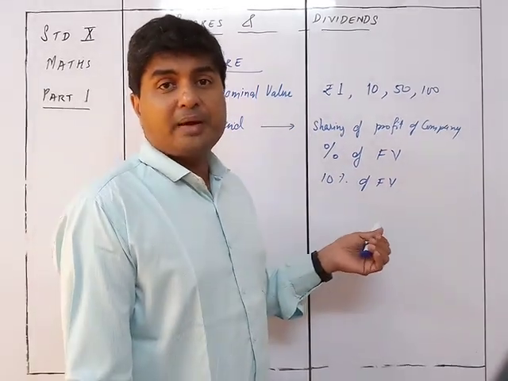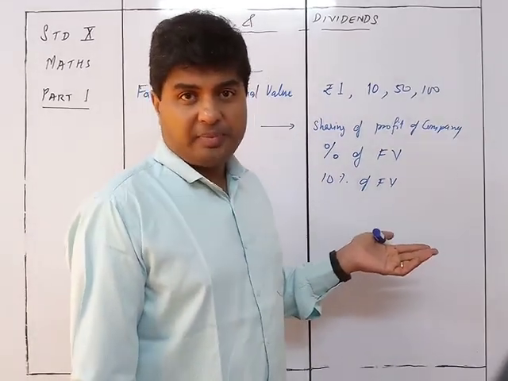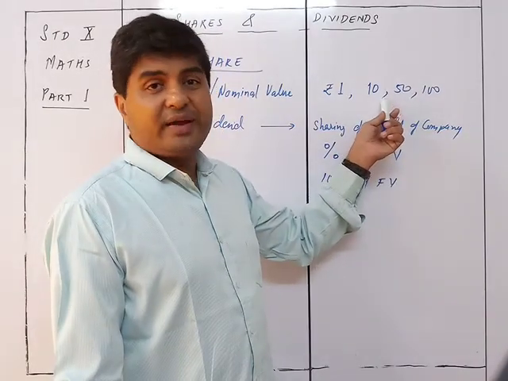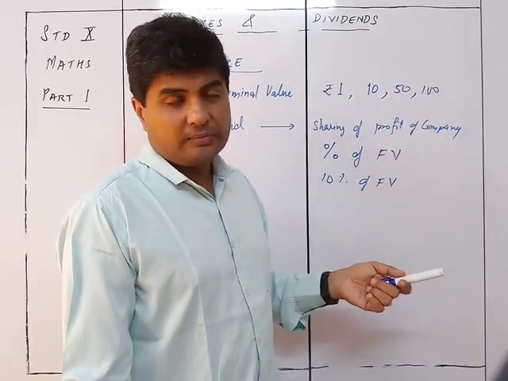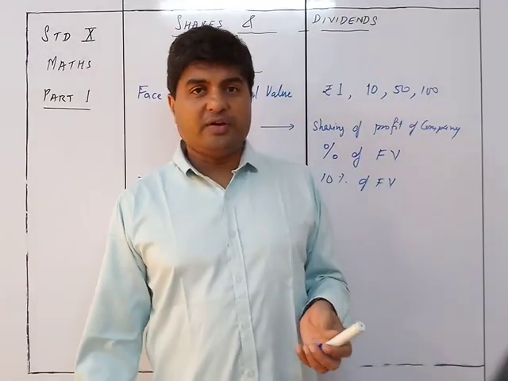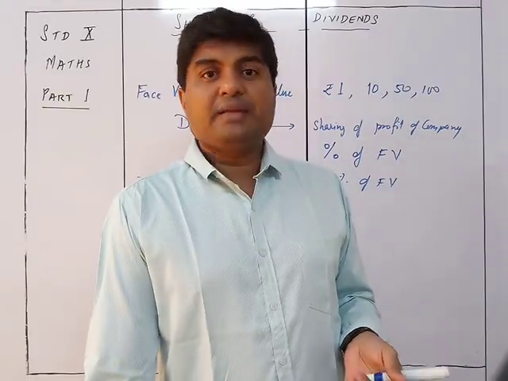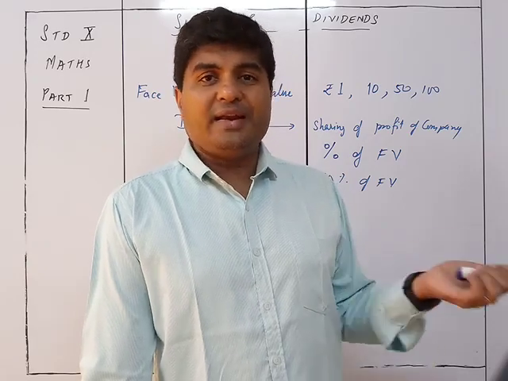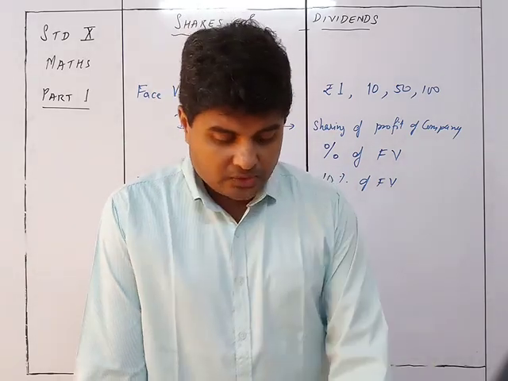The dividend of some companies is even 300%, which means for a 10 rupee share, you get 30 rupees as dividend every year. Yes, there are very good companies which give a huge amount of dividend on a regular basis. But you don't get it at FV. Now we'll come to that point.